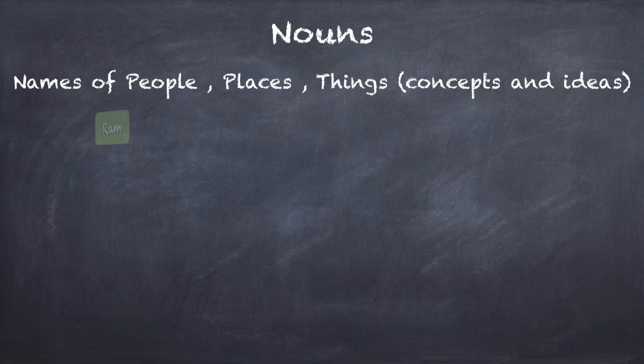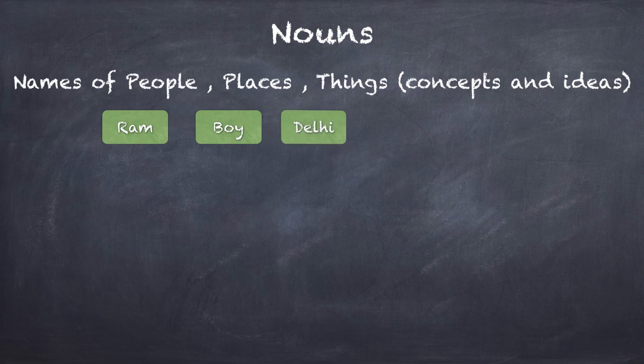Okay, so first up are nouns. Nouns are names of people, places, and things, right? Now, things could be things or objects that can be perceived through the senses. We have 5 senses, so anything that can be perceived through these 5 senses is a thing. Also, objects that cannot be seen through the senses but are a concept or a construct in the head.